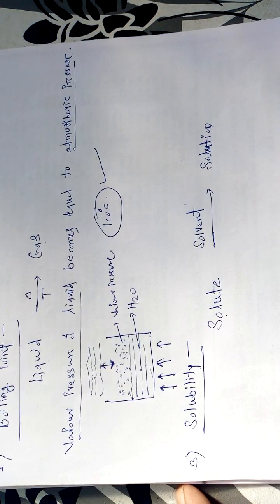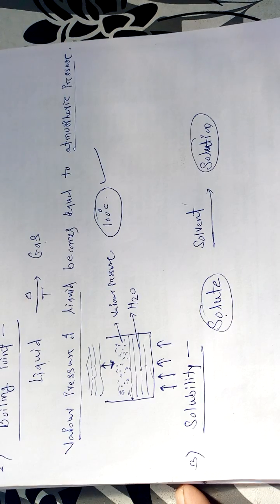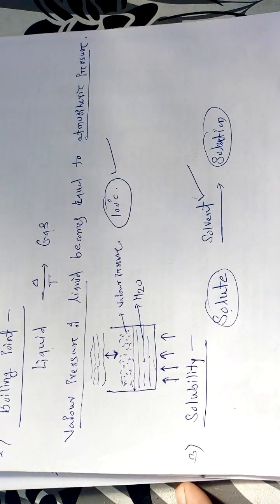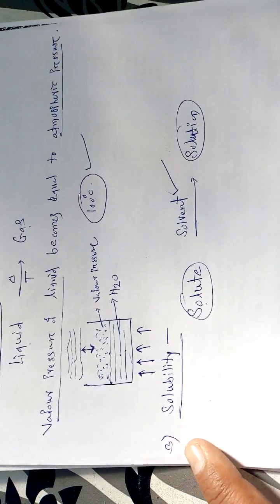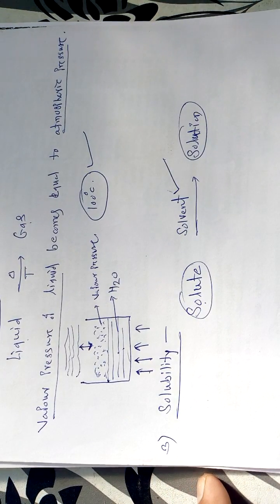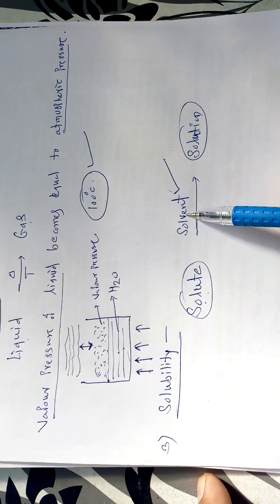So the conversion of this solute into the solution state with the help of a particular solvent is nothing but solubility. This is the next important physical property called solubility. So solubility is the conversion of solute into the solution state with the help of a proper solvent. That is the solubility phenomenon.